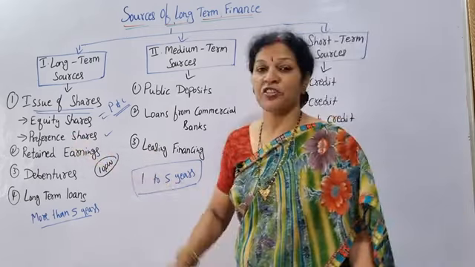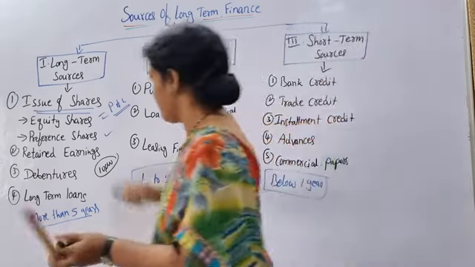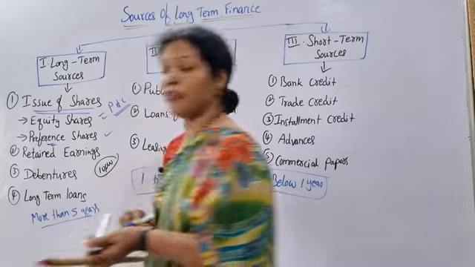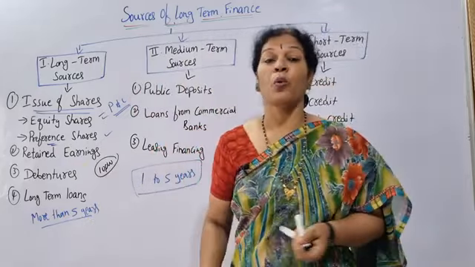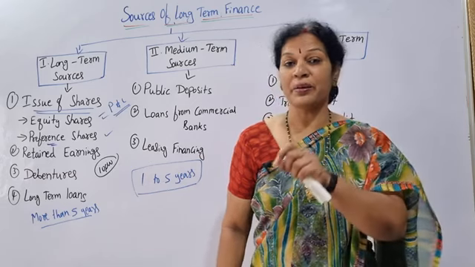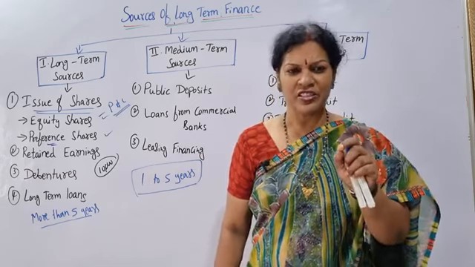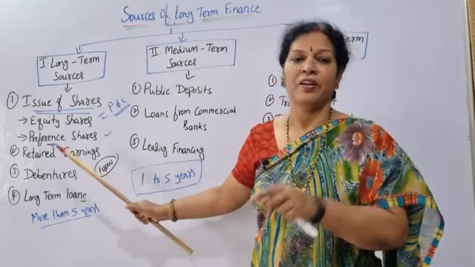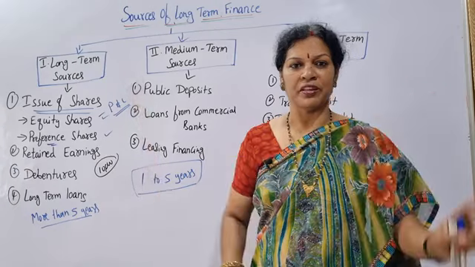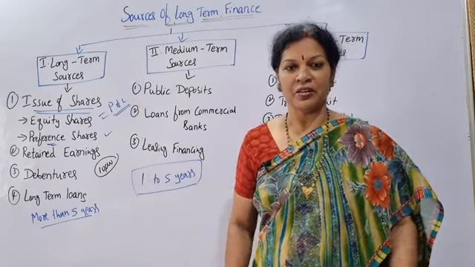The second thing is the preference shares. The word says preference. Preference shares means a preference will be given to these preference shareholders when the company gets profits. When the company is in profits, first dividend preference is given to these people. First give them dividend, then after that we'll see the equity shareholders. Are you getting this point?